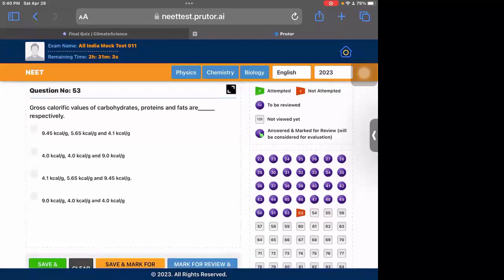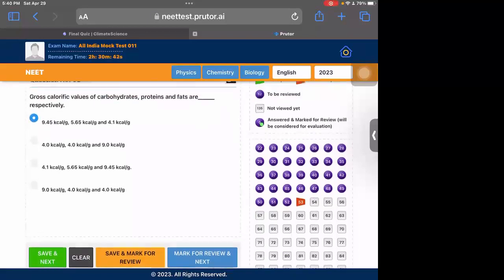Okay, the gross values of carbohydrates, proteins, and fats. This is also given in NCERT. You need to memorize the values. For carbohydrates, it's 9. For proteins, it's 5. And for fats, it's 4 approximately. So the option 1 is the correct one. Need to memorize it in the order only. This also is once asked in previous year, so you need to know the values.